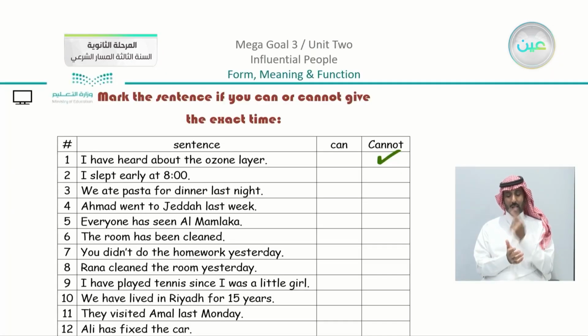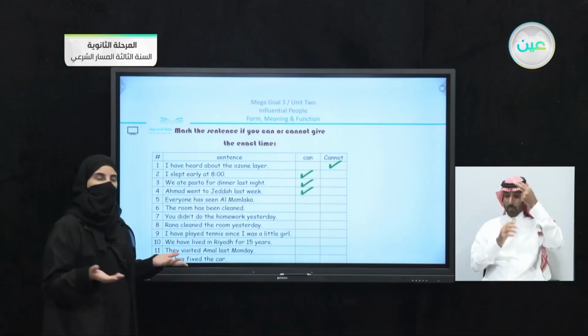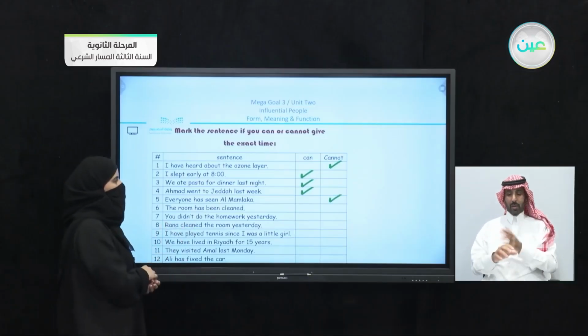I slept early at 8 o'clock. Here in this sentence you can see that there is an exact time. When did you sleep? I slept at 8 o'clock. So which means that I can. We ate pasta for dinner when? Last night. So this one we can. Ahmed went to Jeddah last week. When did he go? Last week, which means that he can. Everyone has seen Al-Mamlaka. So there is no time mentioned, which means that we can't.